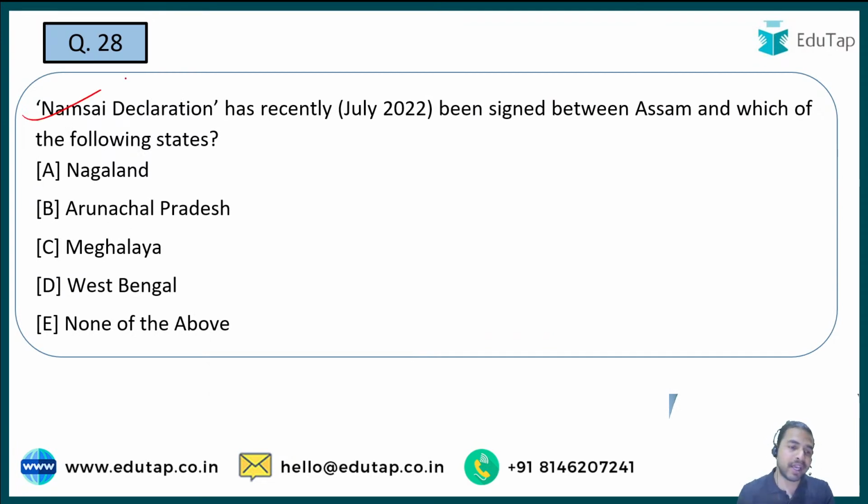So आपको मुझे बताना है कि नमसाई डिक्लेरेशन रिसेंटली असम ने कौन सी स्टेट के साथ साइन किया था? So quickly tell me in the comment section what is the right answer. Namsai declaration.